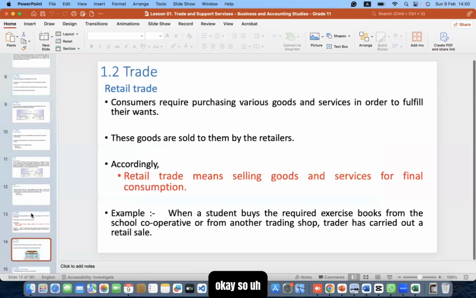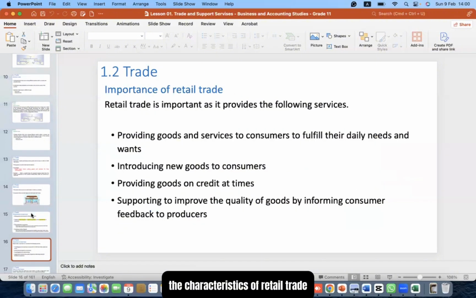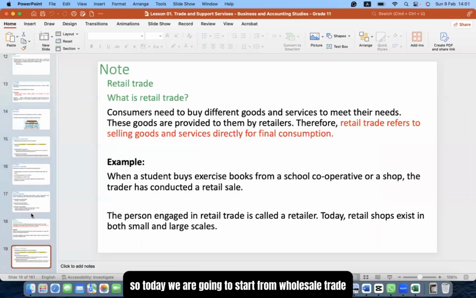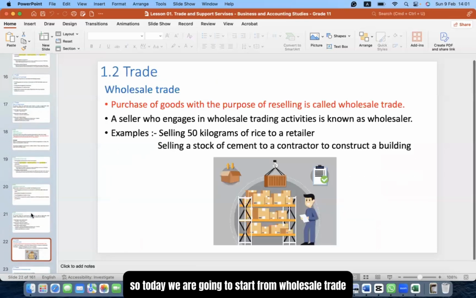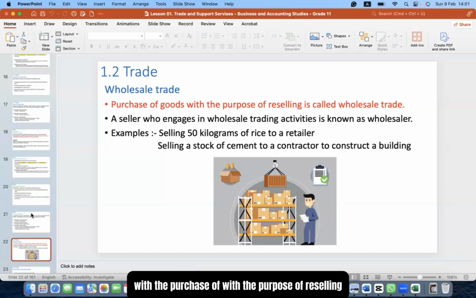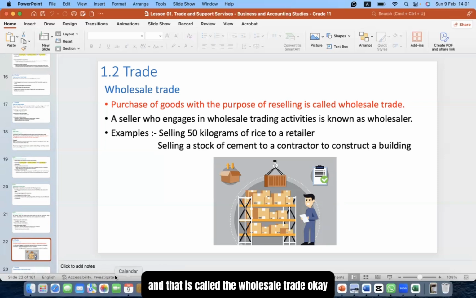Okay, so we learned what retail trade is, the characteristics of retail trade, the importance of retail trade, and the types of retail traders. Today we are going to start with wholesale trade. So what is wholesale trade? Wholesale trade is purchasing of goods with the purpose of reselling, and that is called wholesale trade. If you are purchasing goods for the purpose of reselling, that is called wholesale trade.